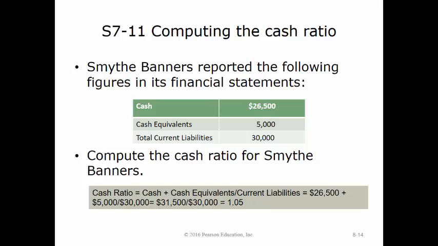This tells us that for every $1 of current liabilities, we have $1.05 of cash and cash equivalents. This is a good cash ratio. And that is the conclusion of the demonstration for Chapter 7 exercises.